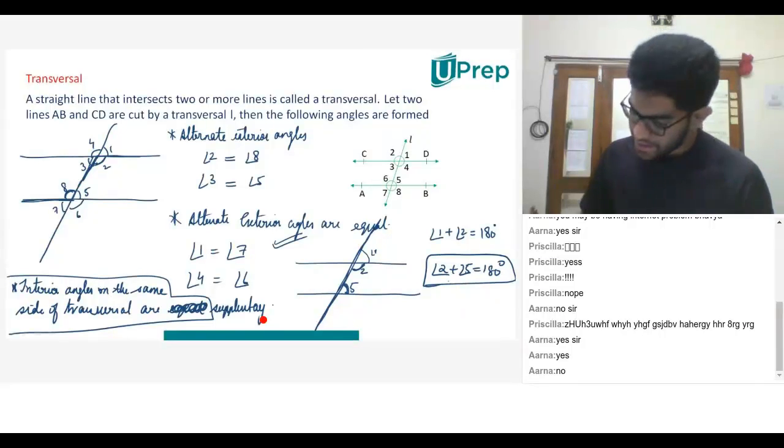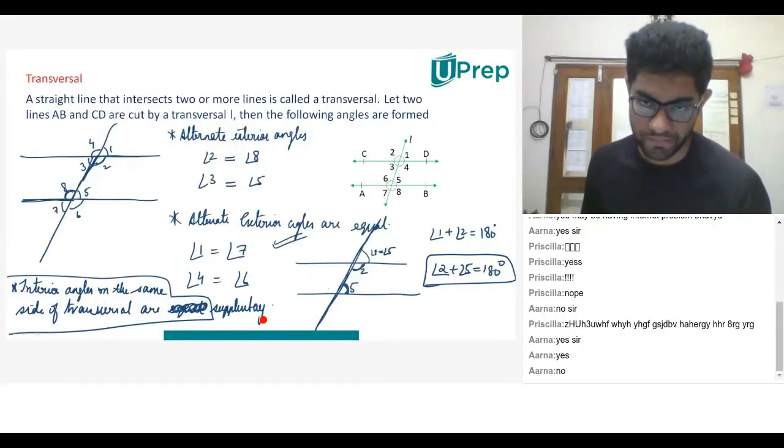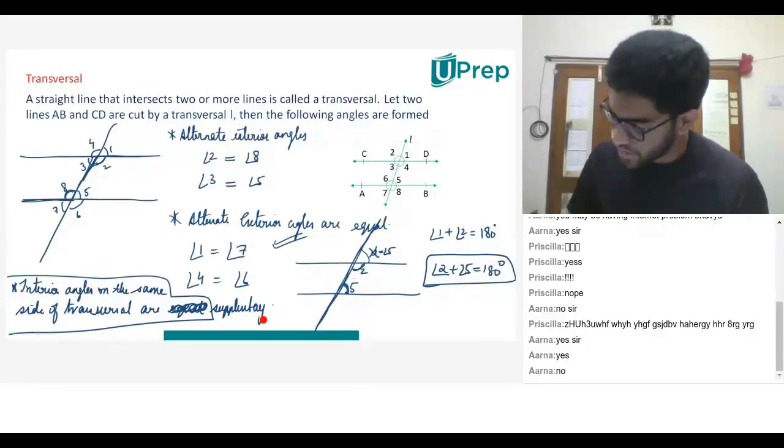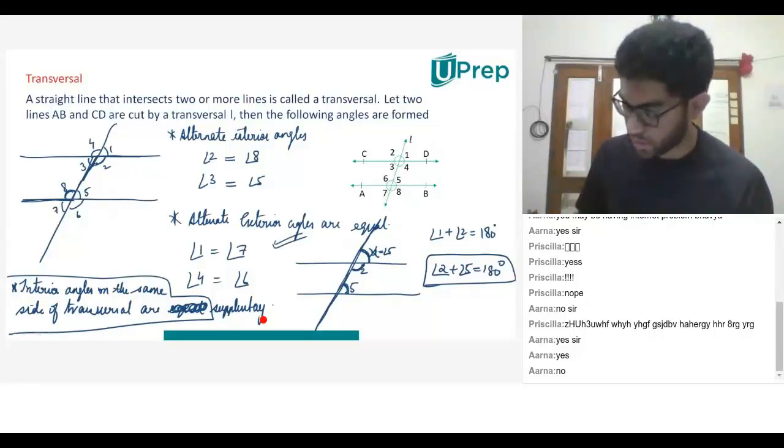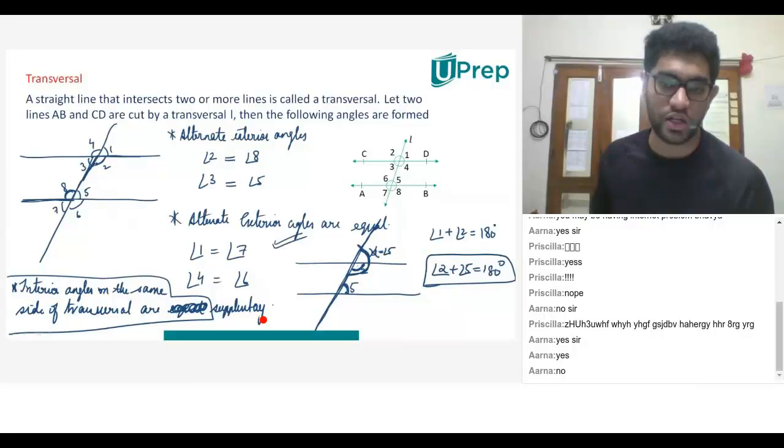Yes, sir. I can say that angle 1 is equal to angle 5 because they are corresponding. Forget angle 1 over here. What are angle 2 and 5 adding up to? Straight line. What is 180 degrees.